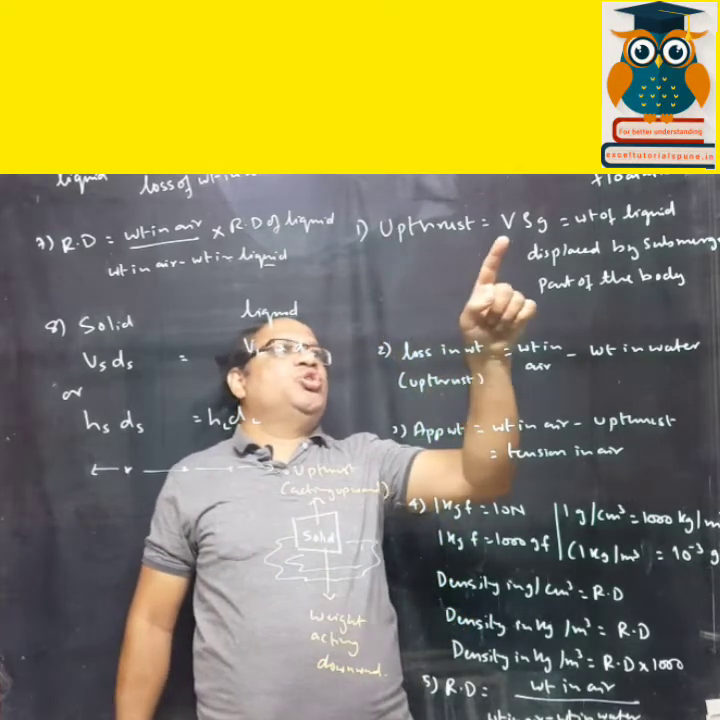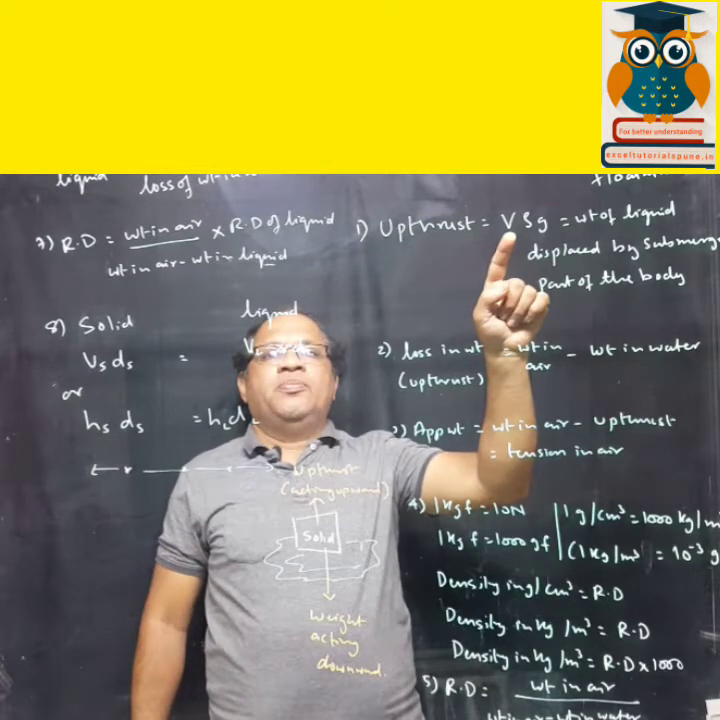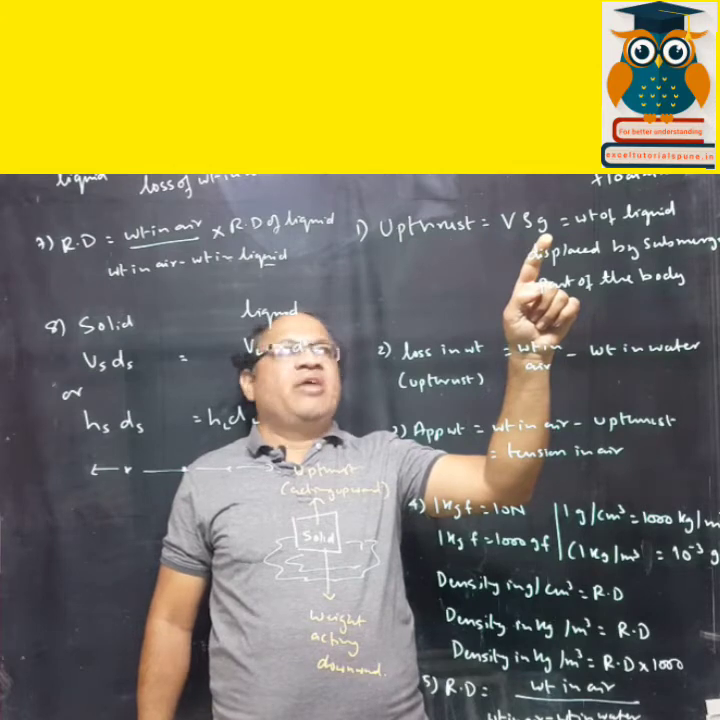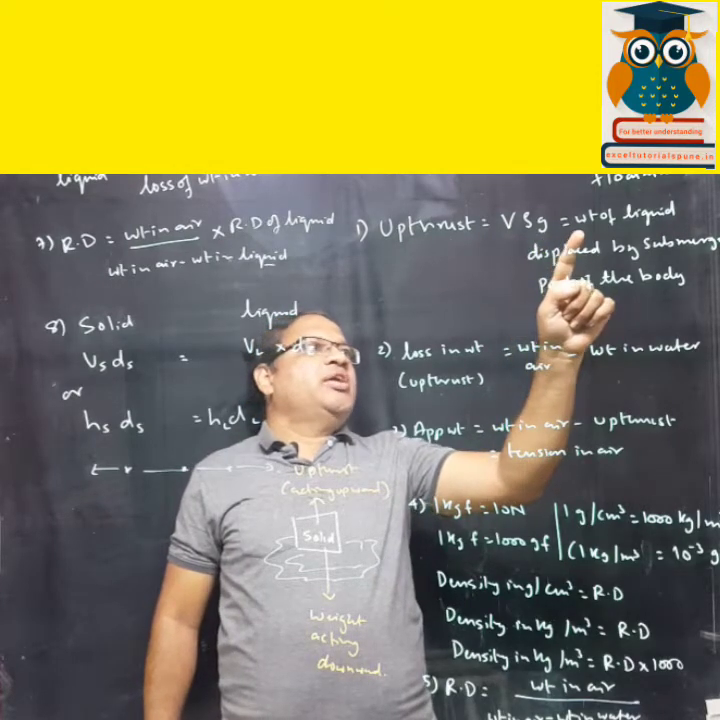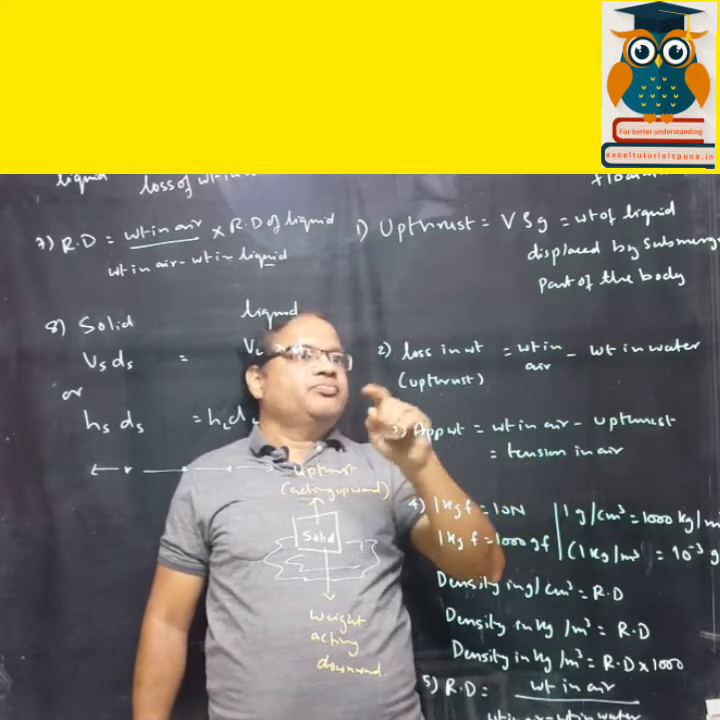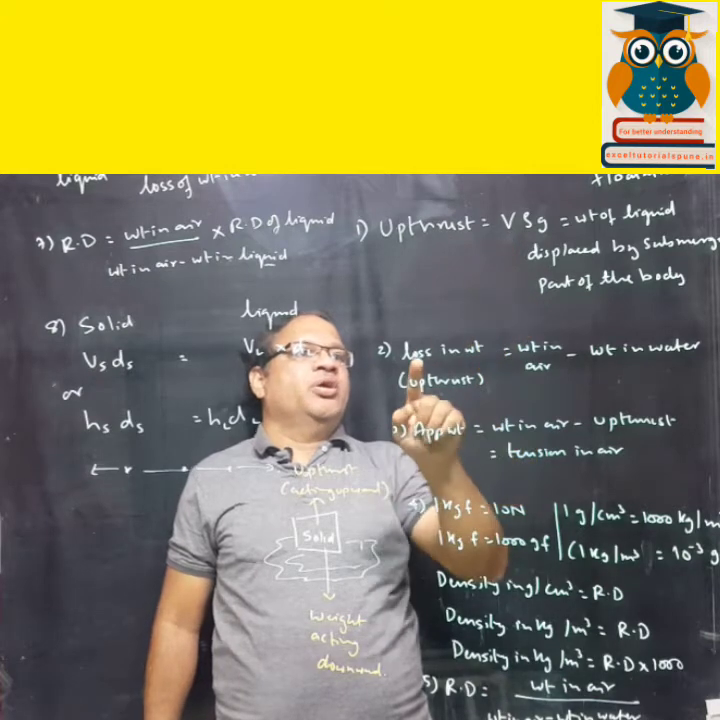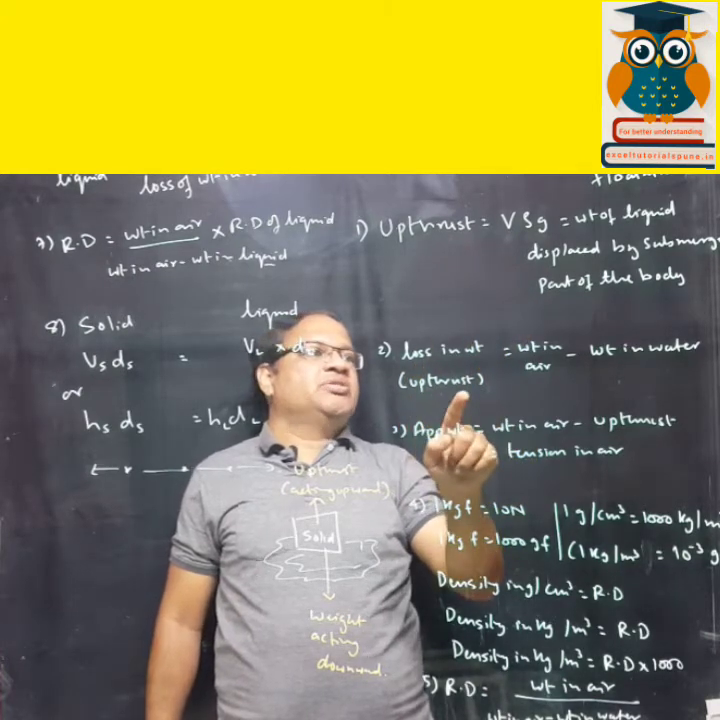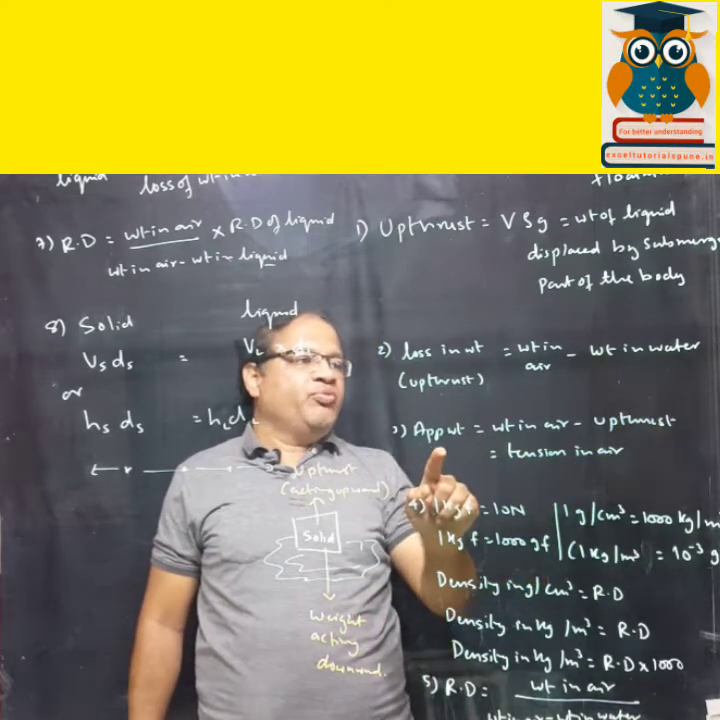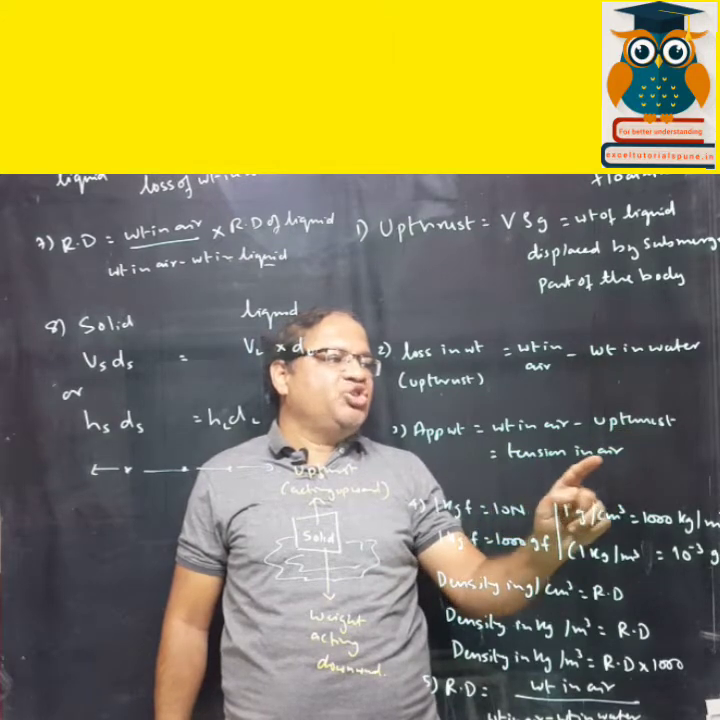So upthrust is equal to V rho g. Volume of the liquid, density of the liquid, and the gravity. Okay, that is equal to weight of the liquid displaced by the submerged part of the body. Sorry, this will be the volume of the solid. Now loss in weight, that is upthrust, is equal to weight in air minus weight in water. Apparent weight is weight in air minus upthrust, that is tension in air.